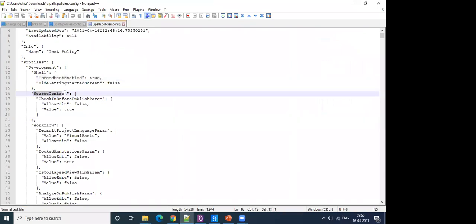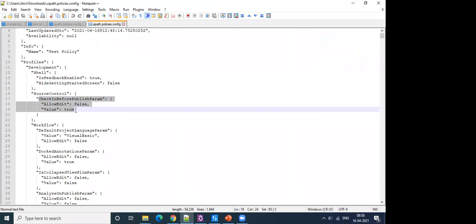Then there is the source control section, which controls your version control, like whether you want to enforce version control on your projects. Like every time a developer goes to publish a project, they should be checking in the changes before doing that. Whether you want to enforce that or leave it to your developers to take an action, you can control this using this section.